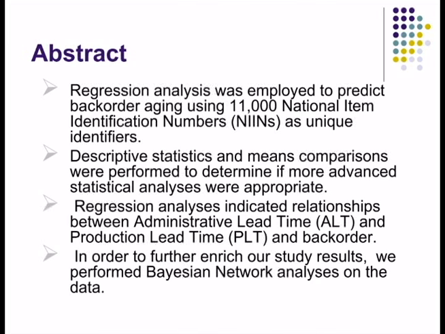Regression analysis was employed to predict backorder aging from 11,000 national item identification numbers. These are called NINs, and they are unique identifiers that are used by the DLA. To give some face validity, we use some descriptive statistics and mean comparisons in order to determine if a more advanced statistical process would be appropriate, such as Bayes or even regression.